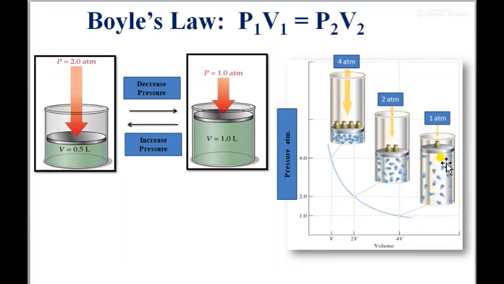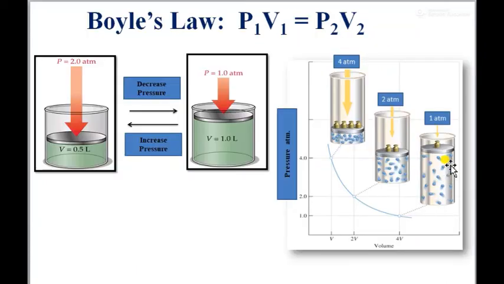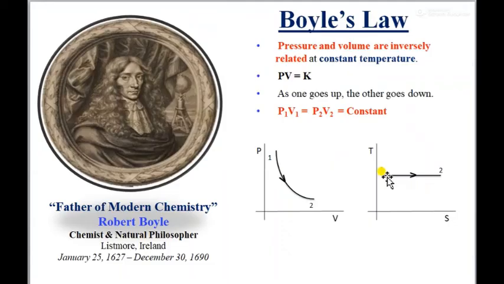As volume increases, the molecules present inside the system have more random positions. You can see here the volume available for those molecules is very compact, here volume is somewhat more and here volume is too much. So the molecules inside this system have more randomness, so entropy level also increases, but it is a constant temperature process. So on the TS plot we make the 1 to 2 process constant temperature, and entropy increases as randomness increases. So this is a TS plot.